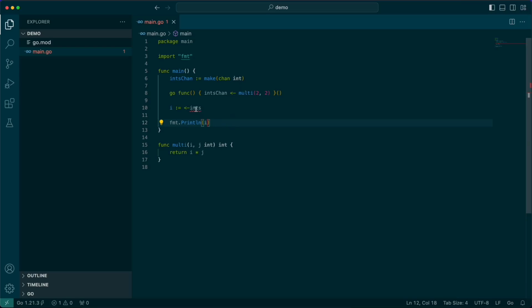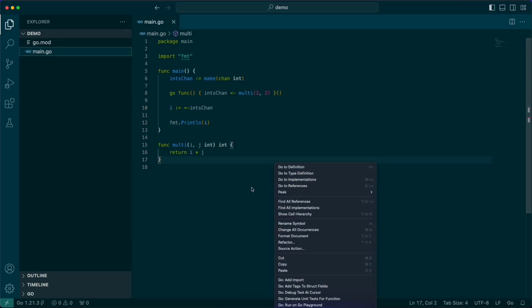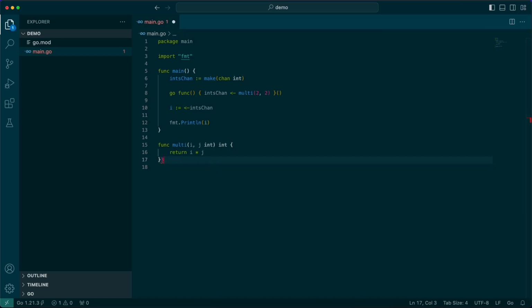And what will happen is the ints chan, as it receives data, which is being written to here, will assign it to the value of i, and it'll print that out. So if we open up a new terminal and we just do go run main.go, you'll see that it printed out our value.